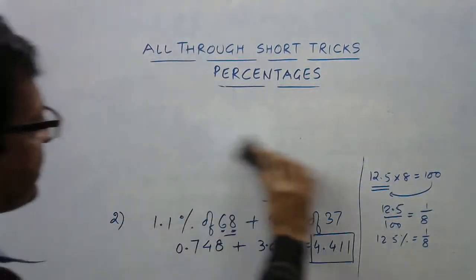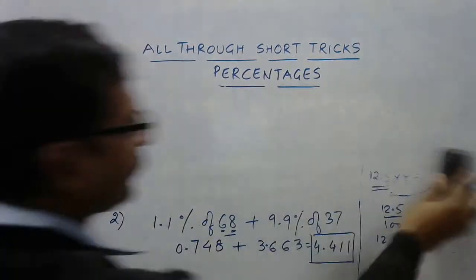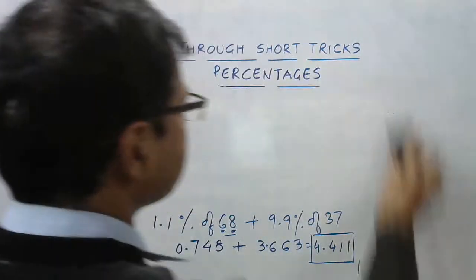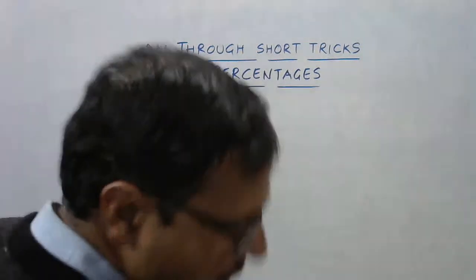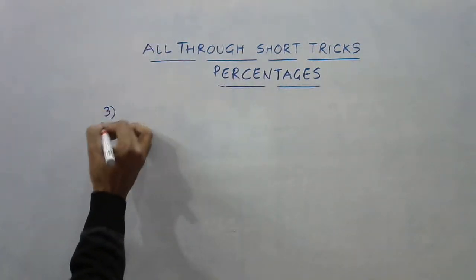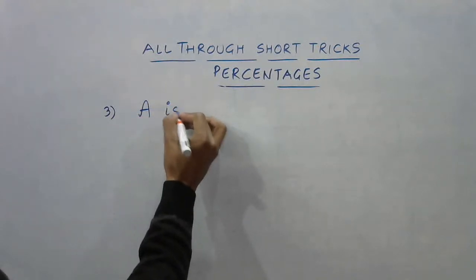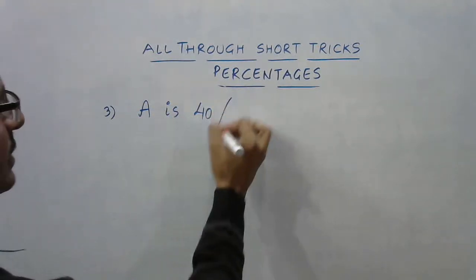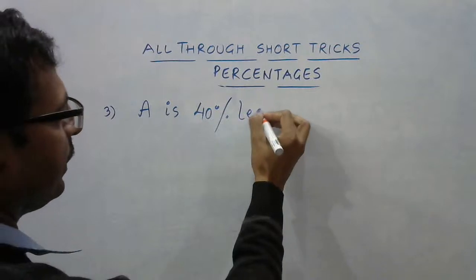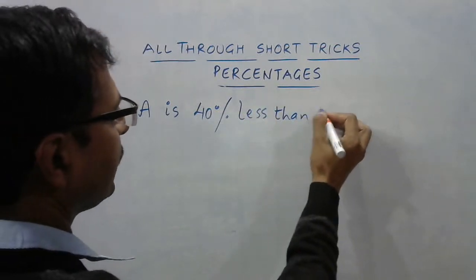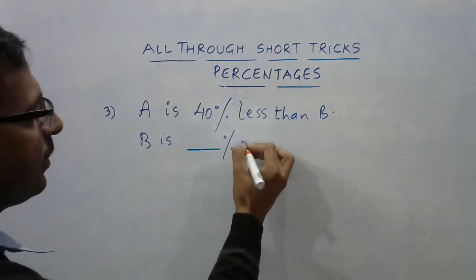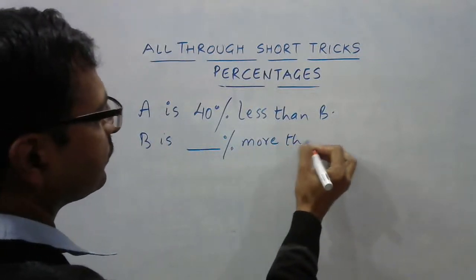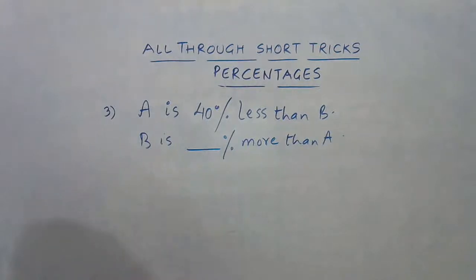See, all through short tricks. This is not traditional maths. This is all short tricks which I'm telling you, the percentage problems. So let's see this one. A is 40% less than B. B is dash percent more than A. So you can fill in the blank here. Try and fill up this blank.